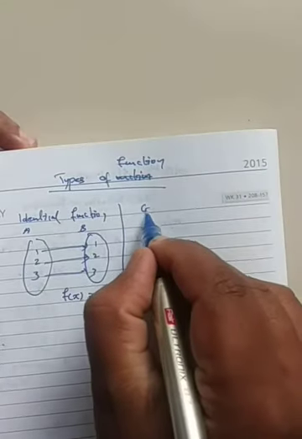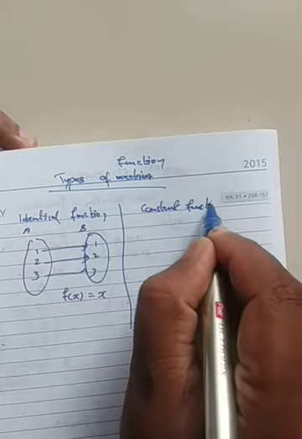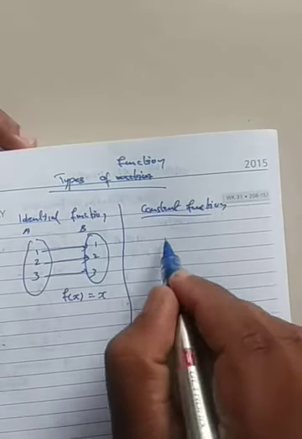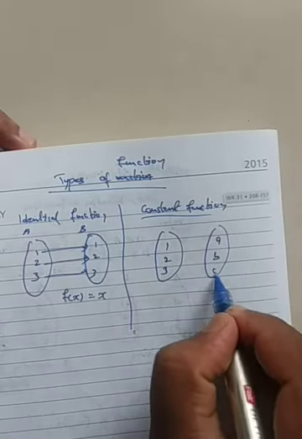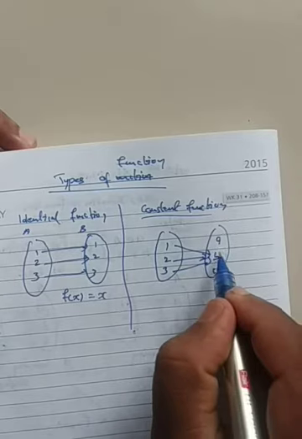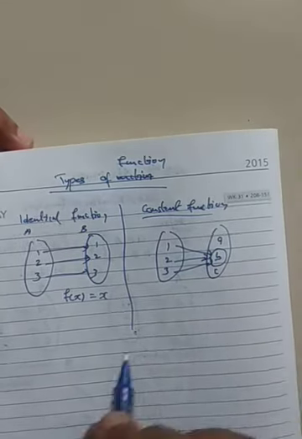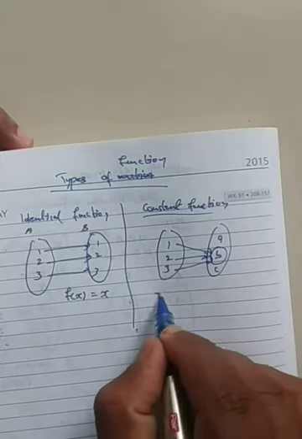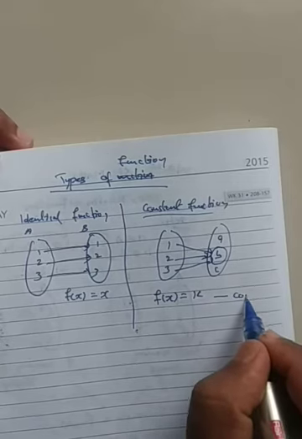Next we have the constant function. What does constant function mean? For example, here 1, 2, 3 is there, and here I have A, B, C. 1 maps to B, 2 maps to B, 3 maps to B, everything is mapping to B only. If so, we say it's a constant function. It is f of x equals k, where k is a constant.